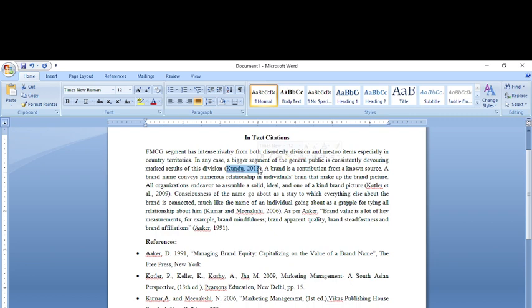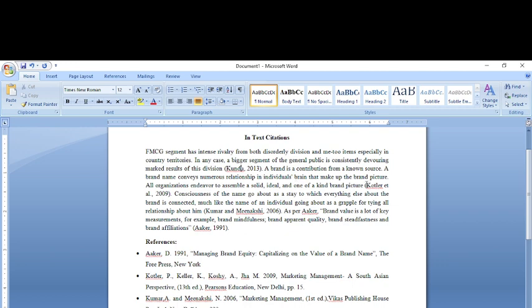That is different from how you write references. In references you give the entire information, but in in-text citations you just quote the surname of the author. For example, I've taken this first line from Kundu. Kundu here is a single author, so I've written Kundu 2013.